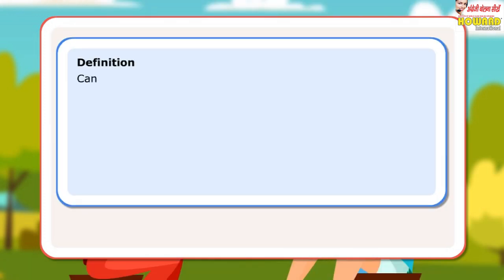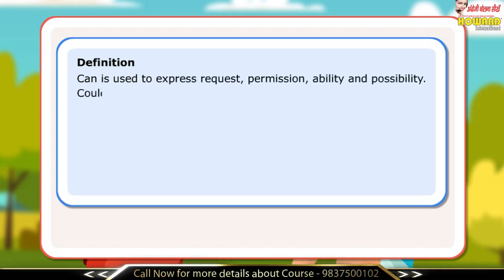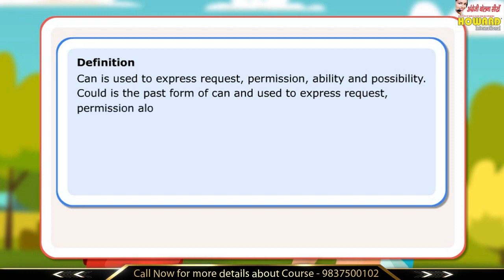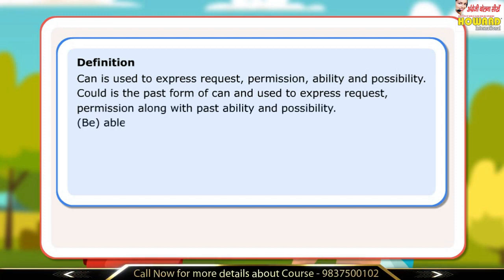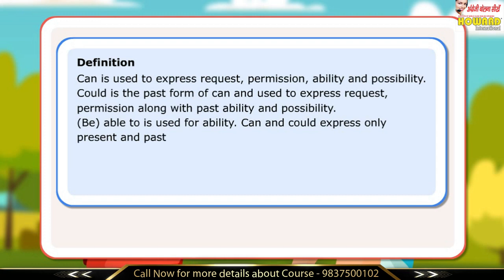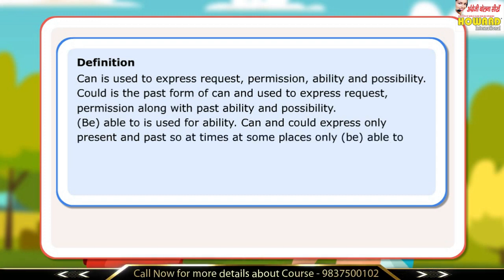Definition: can is used to express request, permission, ability, and possibility. Could is the past form of can and used to express request, permission, along with past ability and possibility. Be able to is used for ability. Can and could express only present and past, so at times, at some places only, be able to is used.